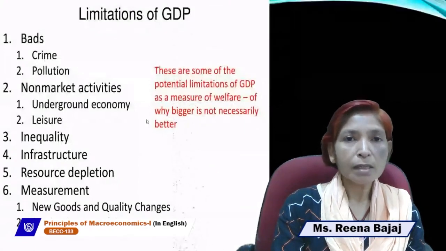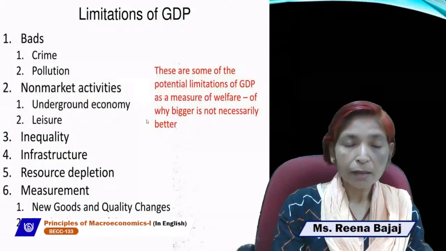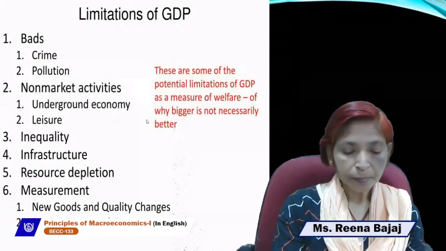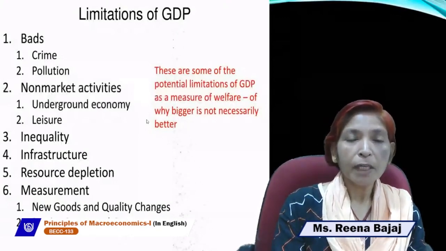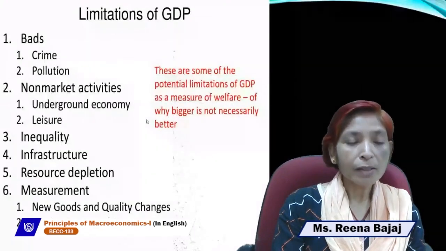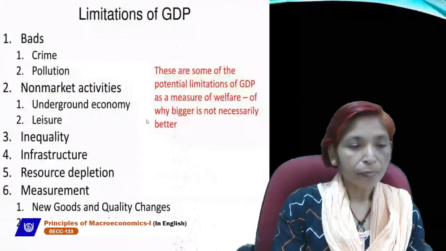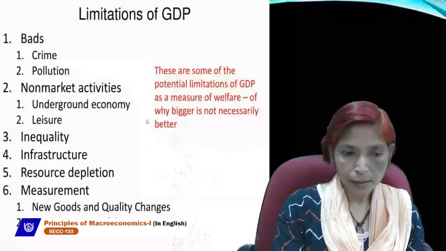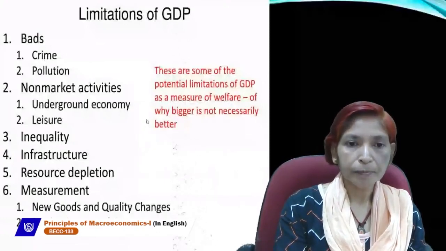If GDP increases but infrastructure does not increase, then it will not increase our welfare. If GDP increases due to depletion of resources, due to extra use of natural resources, then welfare of the country's people will not increase. So these are the limitations of GDP.